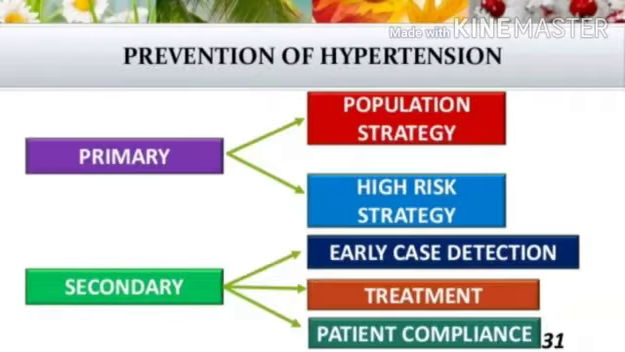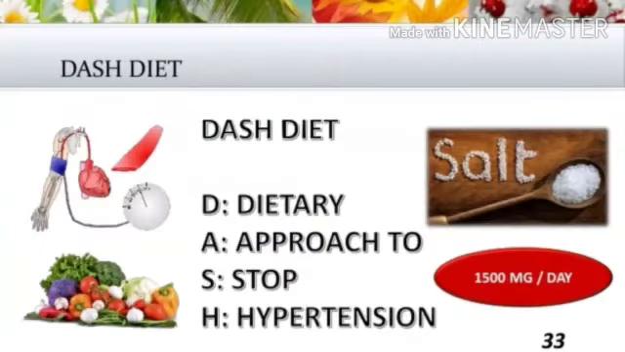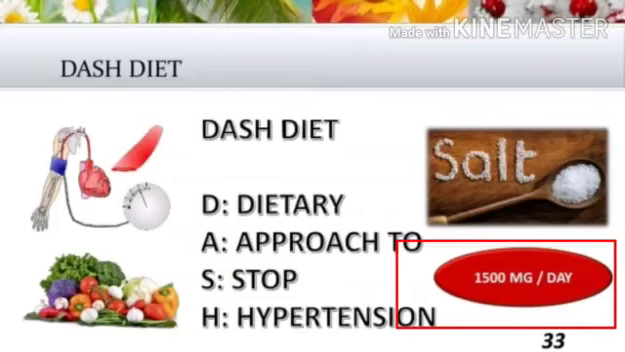Prevention of hypertension. Primary prevention: population strategy and high risk strategy. Secondary prevention is earliest case detection and treatment of patient complaints. Population strategy includes nutrition and self care, weight reduction, exercise promotion, behavioral changes, and health education. DASH diet means D for dietary, A for approaches, S to stop, H for hypertension. The DASH diet is taken to stop hypertension. Salt intake of 50 to 100 mg per day.